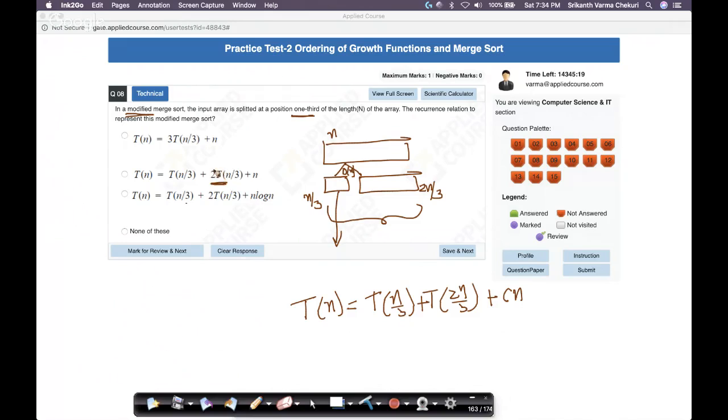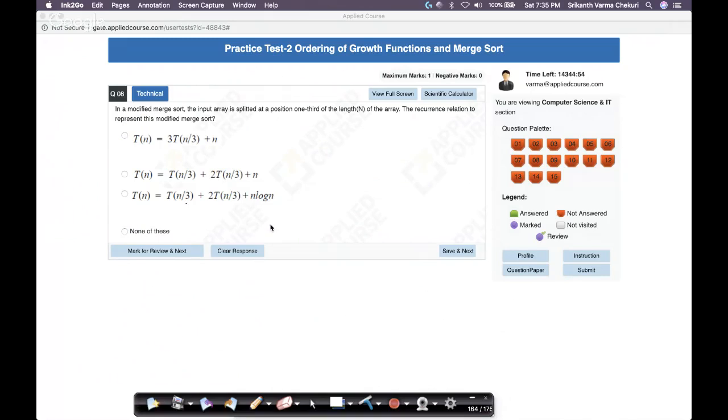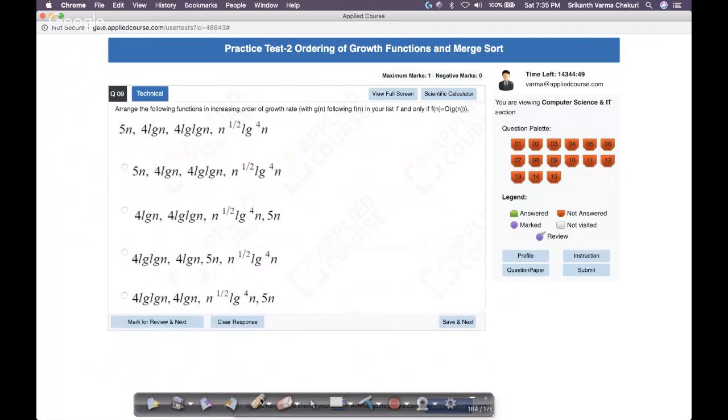This is not the case, right? I think there's a small mistake in the options or something like that. But anyway, we have the option none of the above, so I'll go with this. Because T(n/3) plus 2T(n/3) is nothing but 3T(n/3), which is not it. Again, I don't look at options and solve it. I solve it and then pick the right option. This is the right option, none of the above. Okay, sounds good. Again, straightforward question, simple modification. If you know the concept, this should be straightforward.